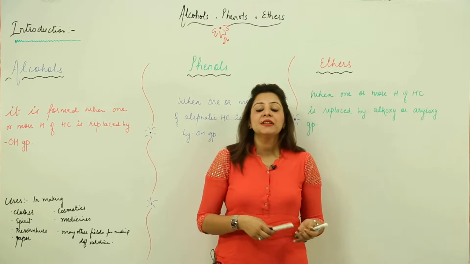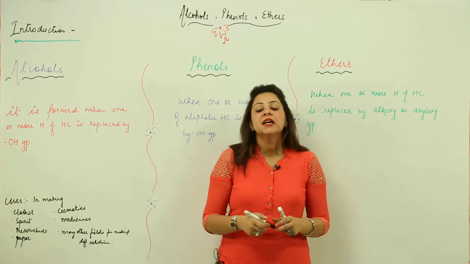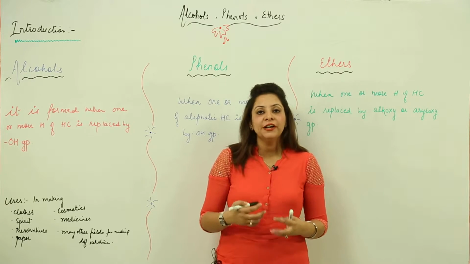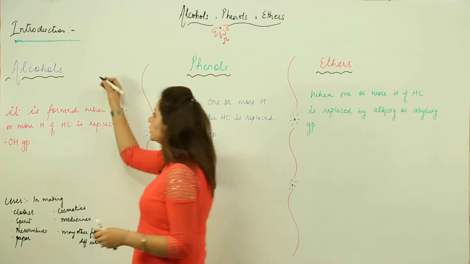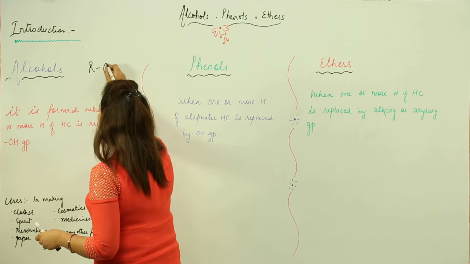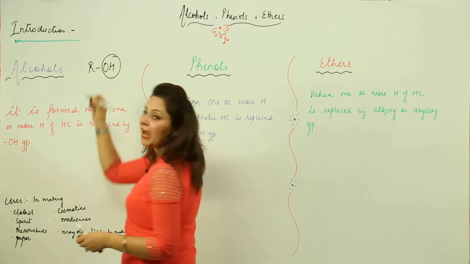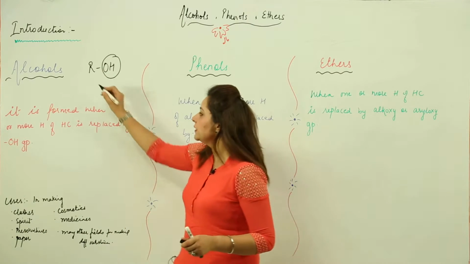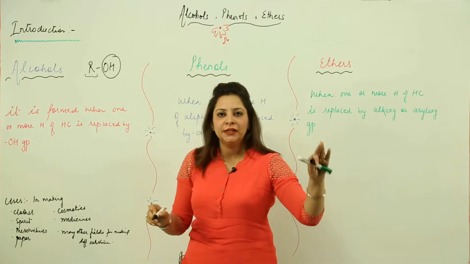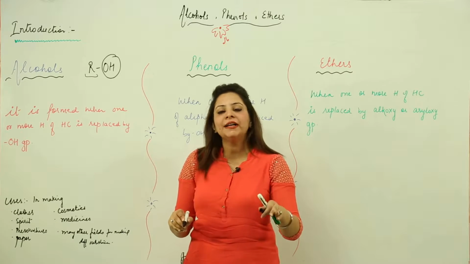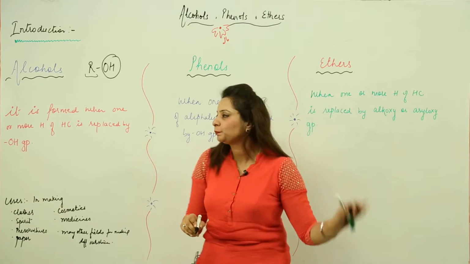If we talk about how they are generally abbreviated, how they are written as functional groups, alcohol is written as ROH. That means it has a hydroxyl group. And what is this R? This is a hydrocarbon chain. It can be of 2 carbons, can be of 1 carbon, can vary up to any limit.